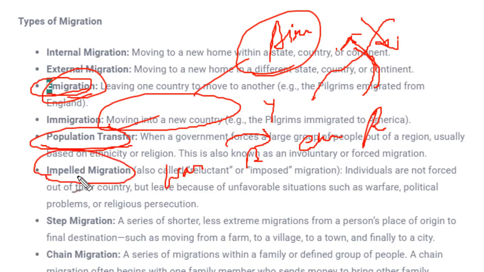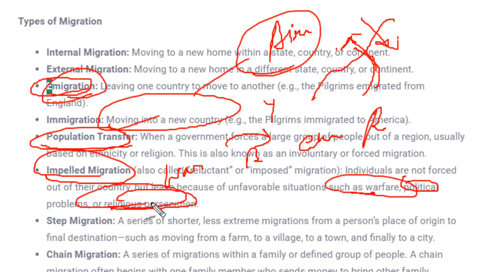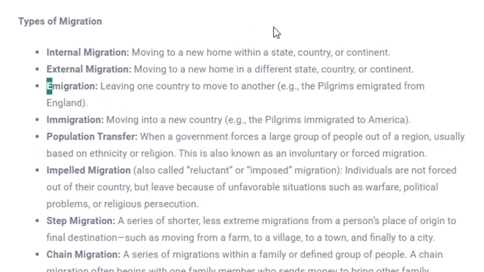Next is impelled migration. Under impelled migration, the government doesn't force anyone to move out of the place where they're living. Instead, when there are situations where people don't feel safe to live in that area, they will automatically, on their own, migrate to other places. Like when some political problems exist there, or religious persecution is going on, or there is some warfare condition. Religious persecution means that on the basis of religion, people are being assassinated.